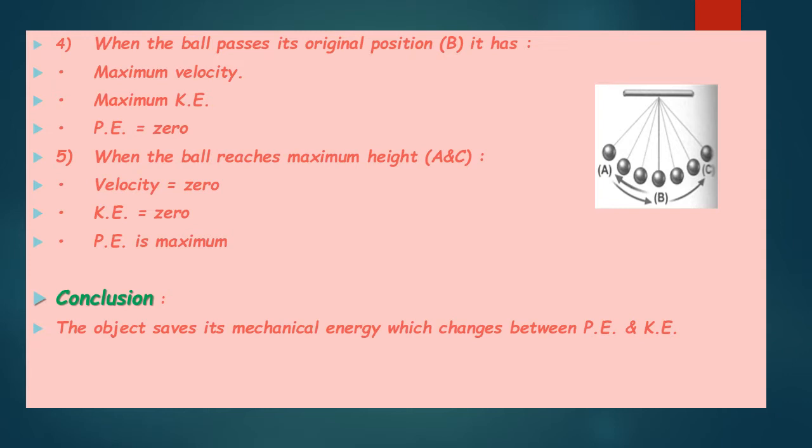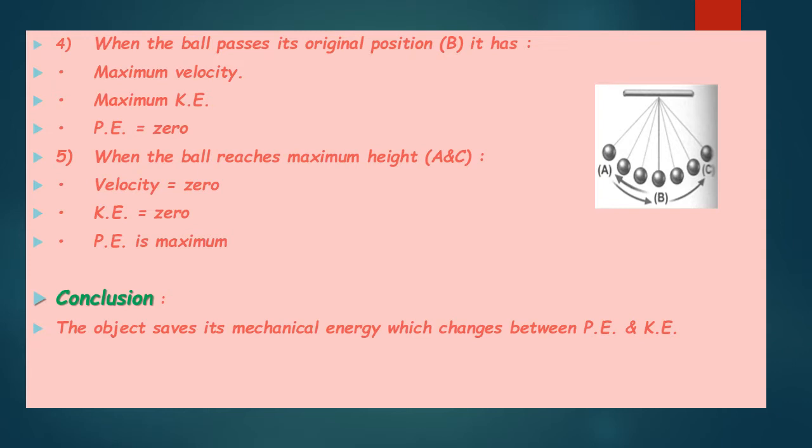When the ball reaches its maximum height, the velocity is 0, kinetic energy is 0, so potential energy is maximum. We conclude from this activity that the object conserves its mechanical energy, which changes between potential energy and kinetic energy.